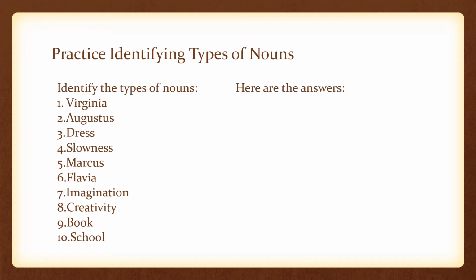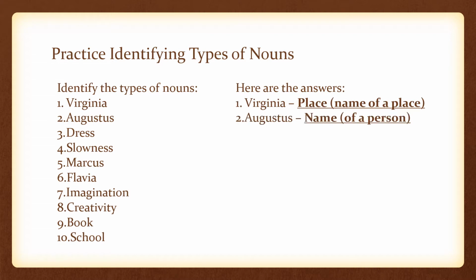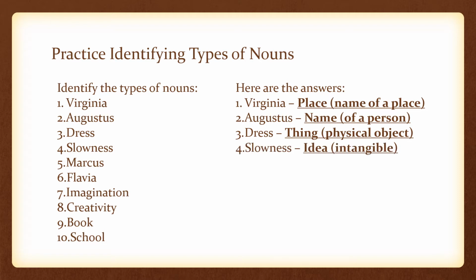Here are the answers. Virginia is a place. It's the name of a place. Augustus is a name. It's the name of a person. Dress is a thing, a physical object. Slowness is an idea. It's intangible. We can't reach out and touch slowness.